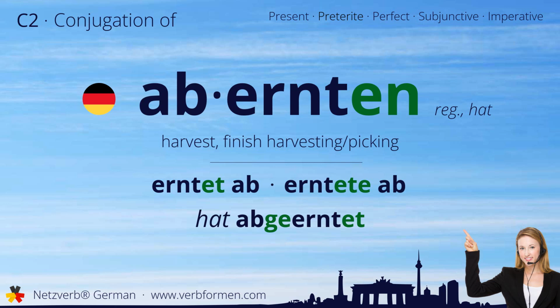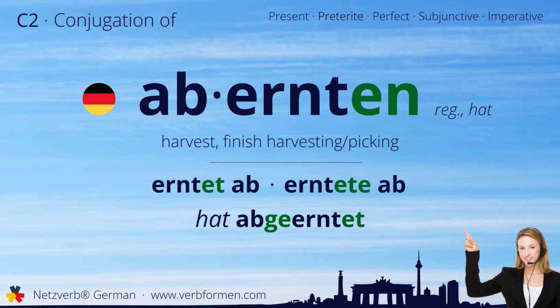Today we're going to learn how to conjugate the German verb abernten. Watch and listen to the forms carefully. Let's start with the stem forms. Erntet ab, erntete ab, hat abgeerntet.